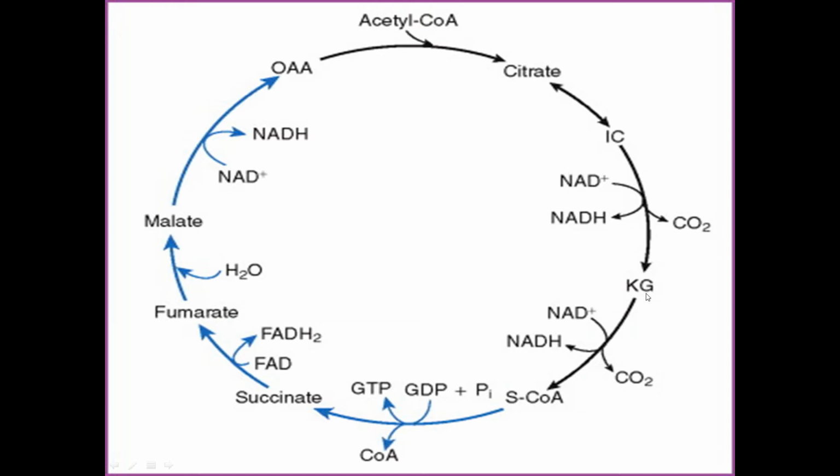Then the alpha ketoglutarate dehydrogenase enzyme takes hydrogen. These are NAD dependent dehydrogenase enzymes. And then it moves to the electron transport chain and gives 3 ATP.